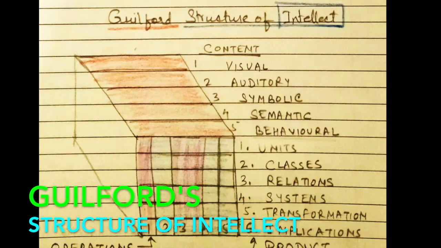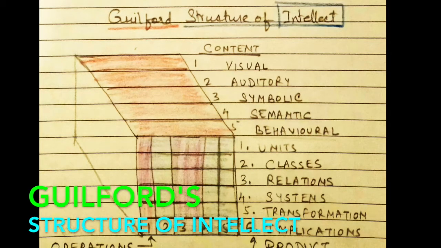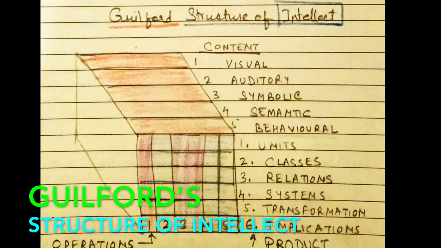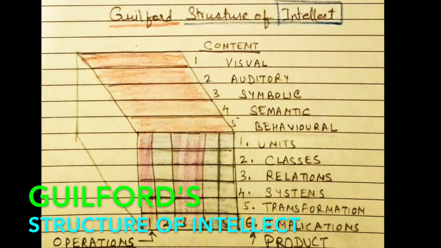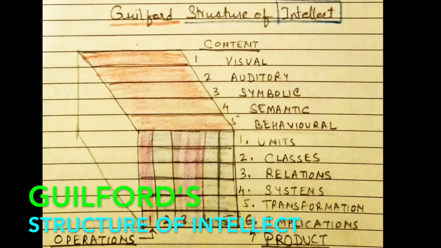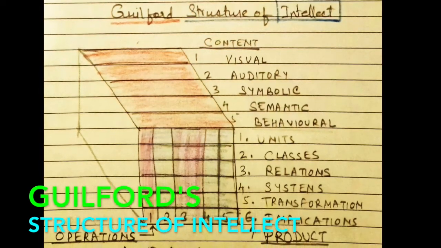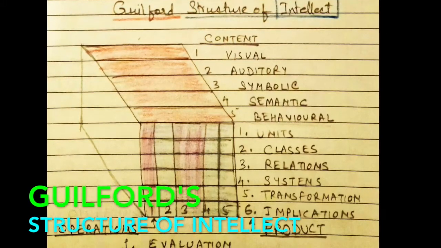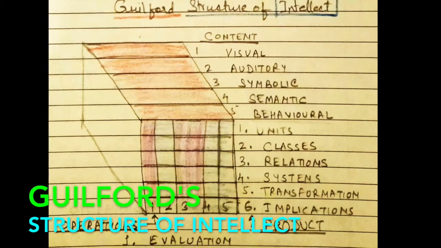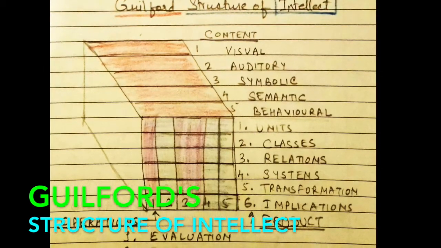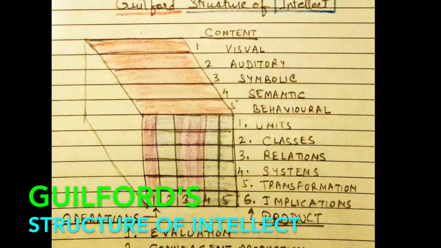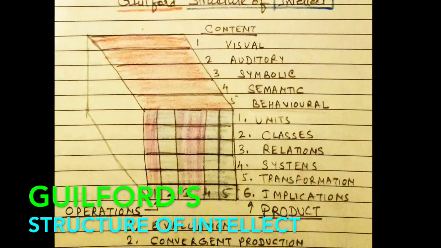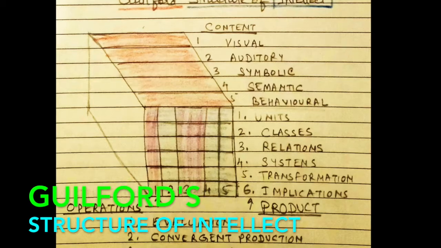So here we are talking about Guilford's structure of intellect model. Guilford basically talked about psychology in terms of creativity. He adopted the factor analytic technique and isolated various factors of thinking to separate creativity and other skills from IQ. The major factors he divided were under first content, second product, and third process.